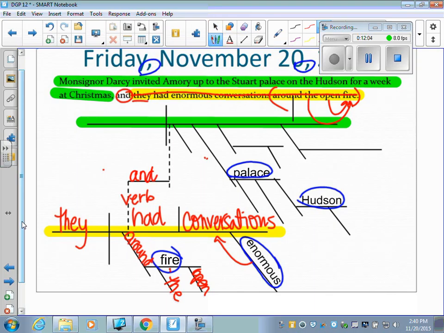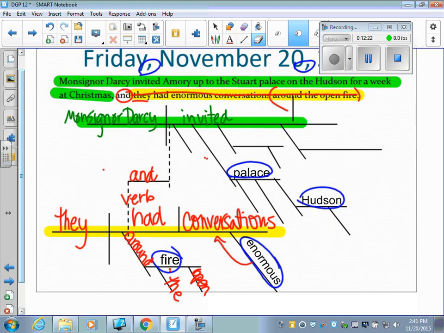Now let's move up here to the top. Monsignor Darcy is your subject. And what did Monsignor Darcy do? He invited. And who did he invite? Well, I've kind of put some stuff there, but it's Amory. So we have our subject, our verb, and our direct object. Where did he invite him? He invited him up. That's your adverb.